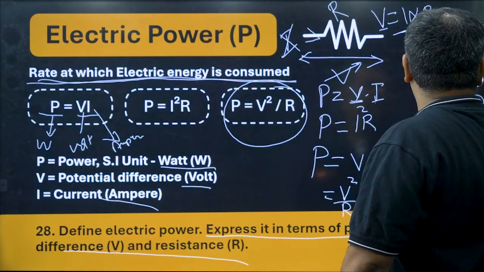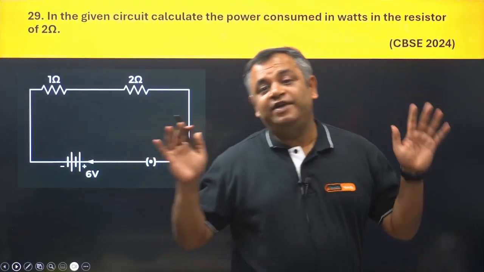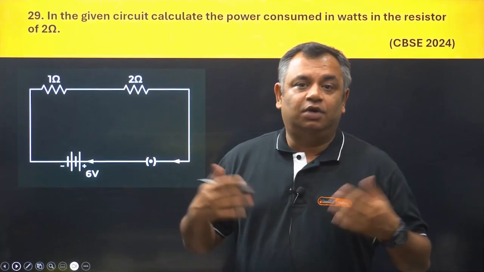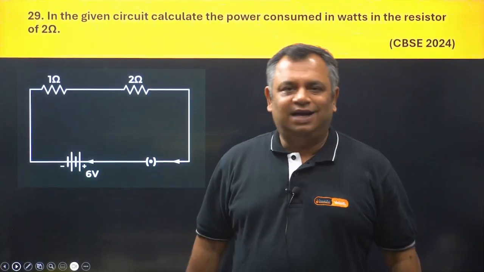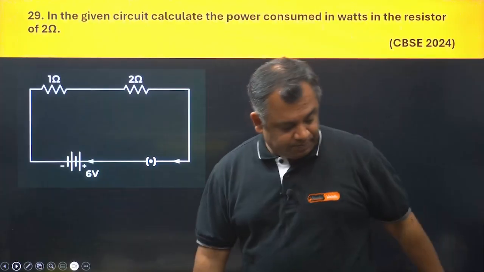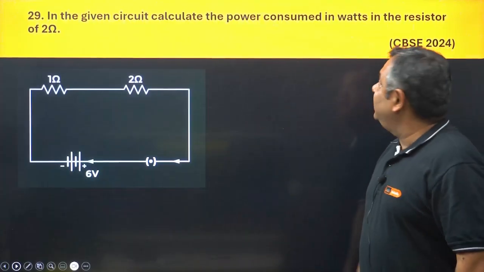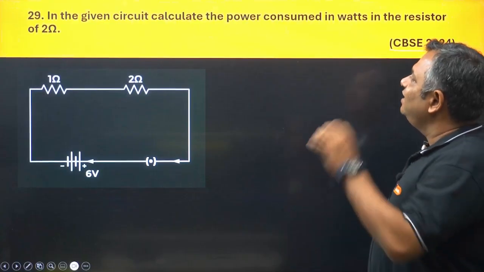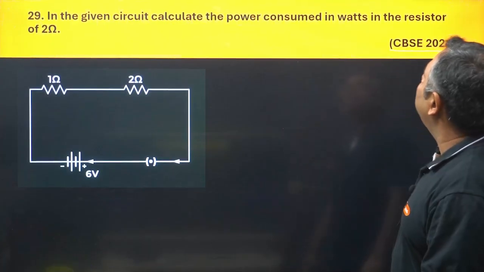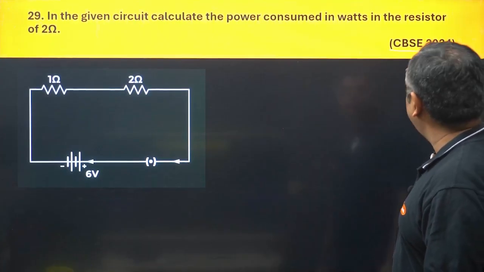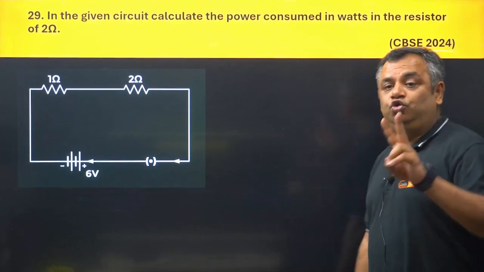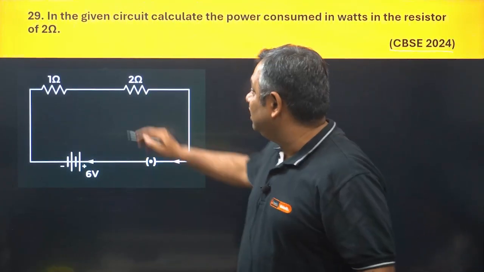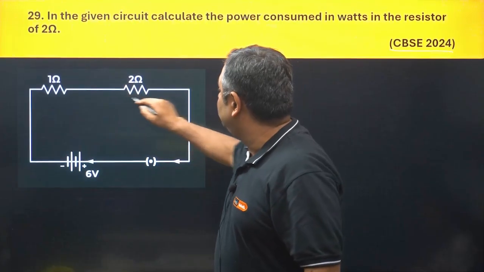Let us go ahead. Okay, so now we have understood about power, how power is calculated, what the formula is, and let us now start solving some numericals of power. This question came in CBSE 2024, and it says, in the given circuit, calculate the power consumed in watts in the resistor of 2 ohms. The important part to see here is 2 ohms. It is not asking anywhere else in this particular circuit.